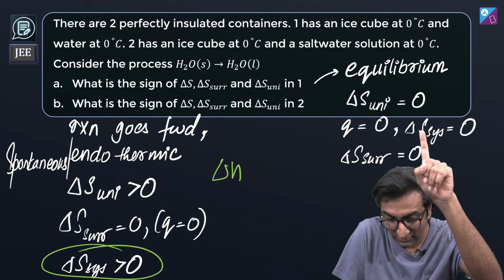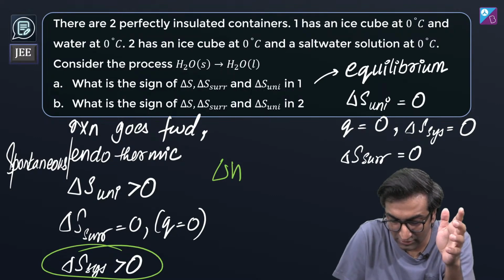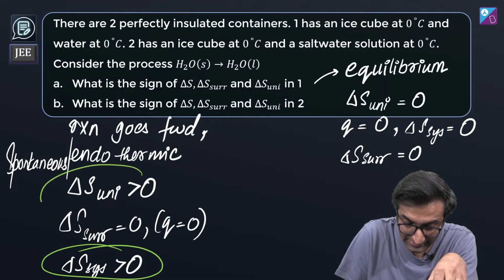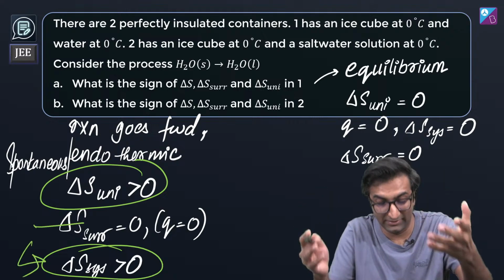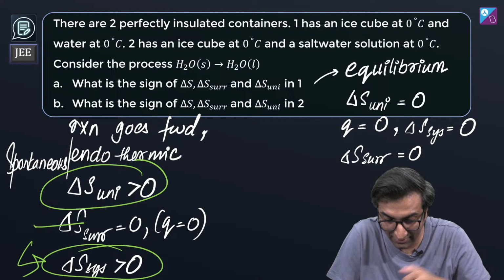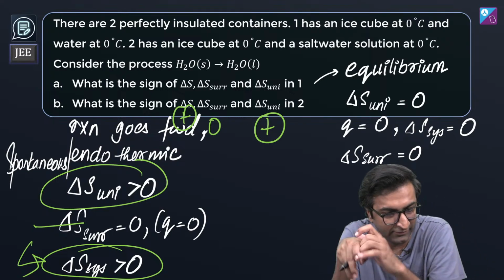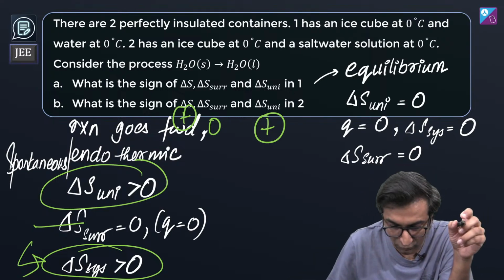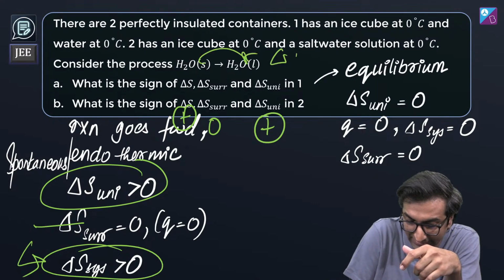Delta H will be weird. Delta H क्या है? Delta H का concept नहीं था. Because delta S universe is greater than 0 and delta S surrounding is 0, so delta S system must be greater than 0, right? You can't have different. अगर ये plus है और ये 0 है, this must be plus, right? That's the only way for it to be plus. कुछ लोगों ने बोला पहला वाला नेगेटिव होगी. Why will it be negative? जब solid से liquid बन रहा है, then delta S will be positive, right?